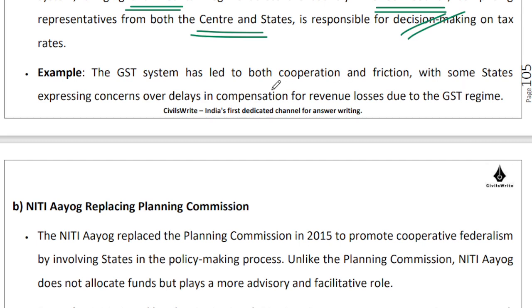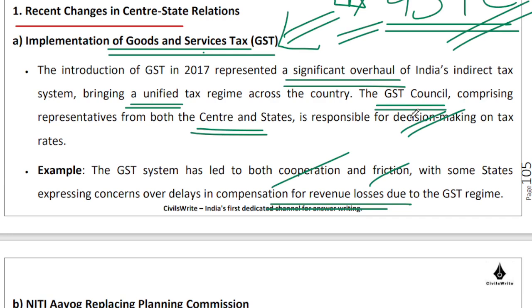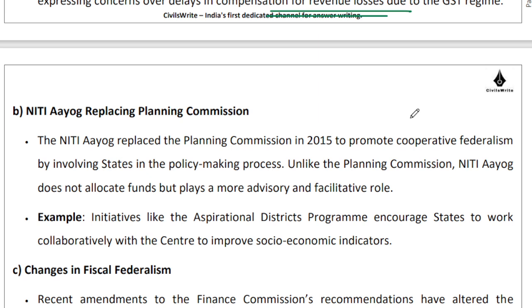So yes, there are elements of cooperation. Of course, when there are so many different stakeholders coming to the table, there is naturally going to be an element of friction. Yes, there are delays in compensation for revenue losses, etc. But the states have by and large been compensated and delivered what they were promised through the GST regime, the way it has been implemented. Yes, there are teething issues, there are reforms that can be done, should be done, will be done. But in the last 7 odd years that GST has been implemented, it is, I would say, a reasonable win for center-state relations, at least as far as this particular system is concerned.